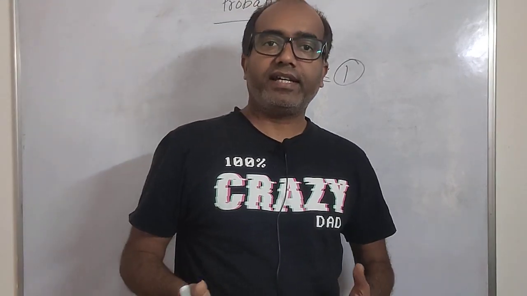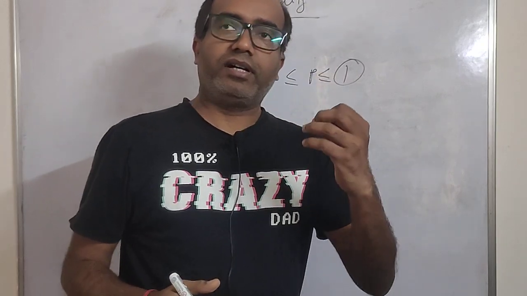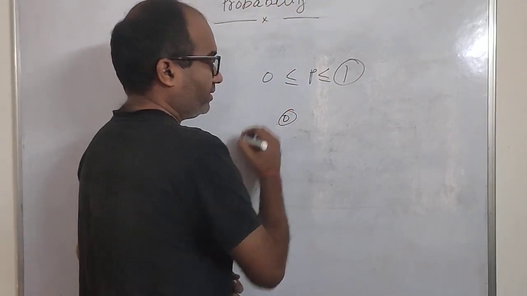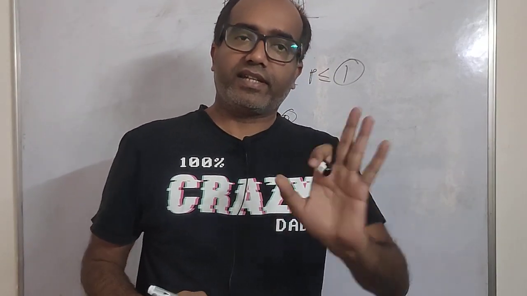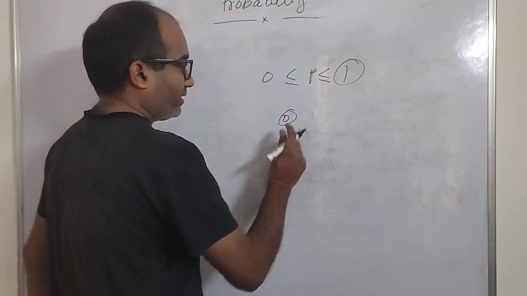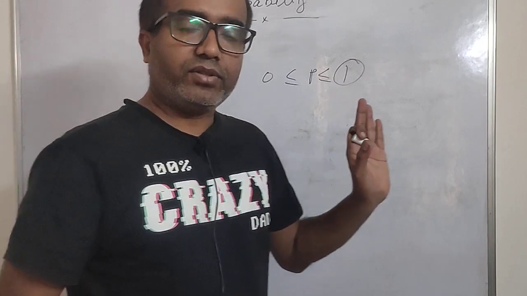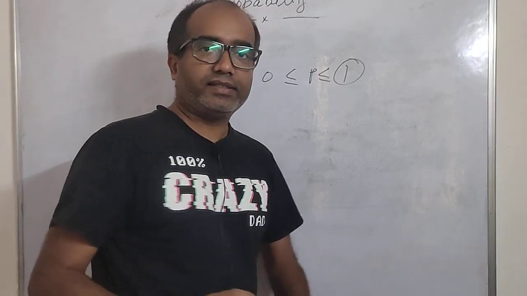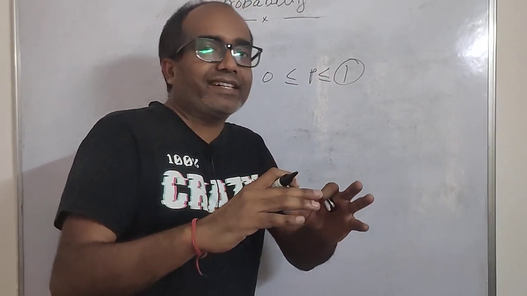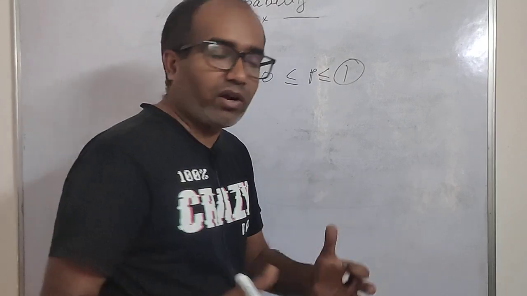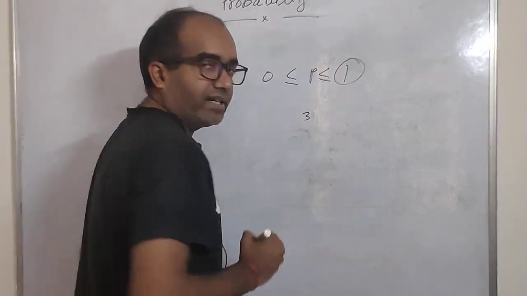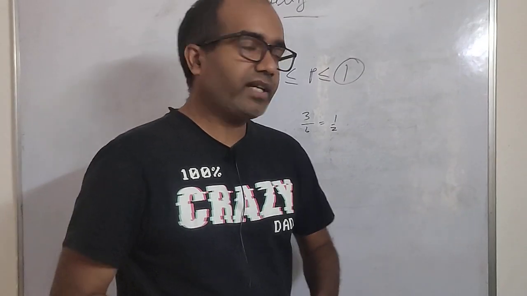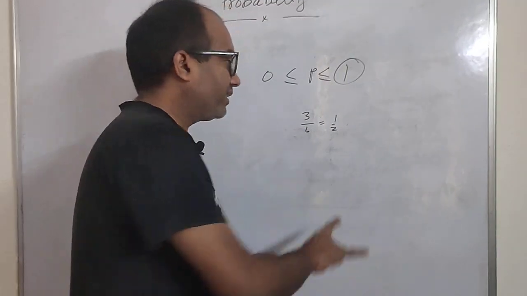Suppose I'm throwing a die and I expect to get an odd number, but it may be that some even number comes. Then in that case the probability is 0 for that particular moment. But when I think from a broader perspective, that I can get any odd number, then I have 3 odd numbers and a total of 6 numbers. So 3 by 6 is equal to 1 by 2. So that is the probability, 1 by 2.